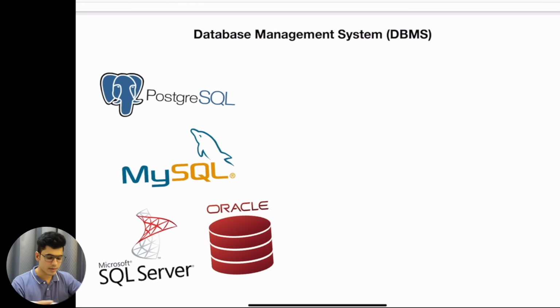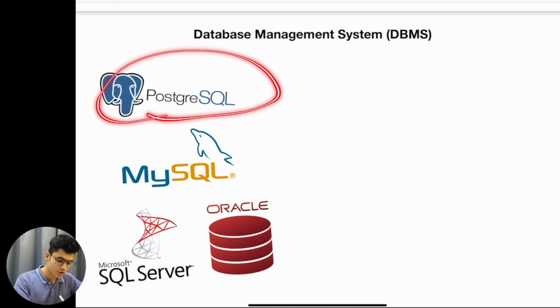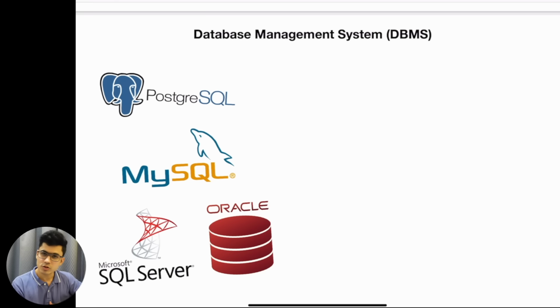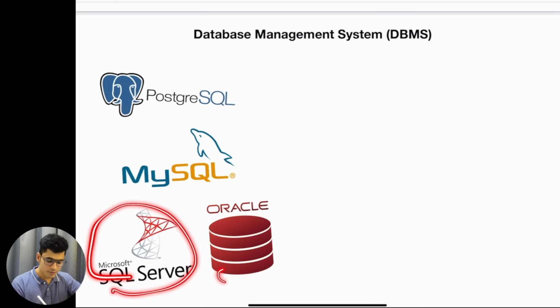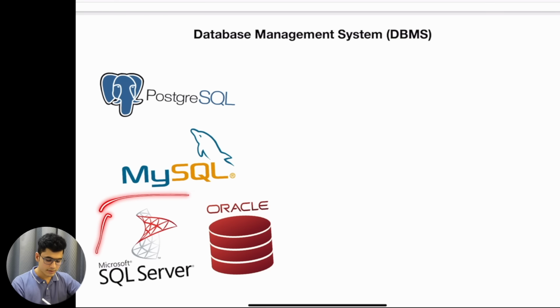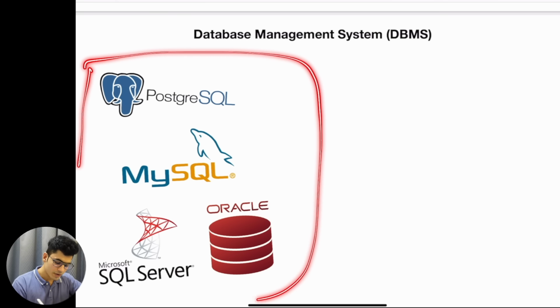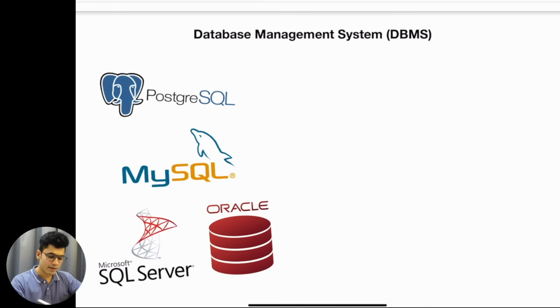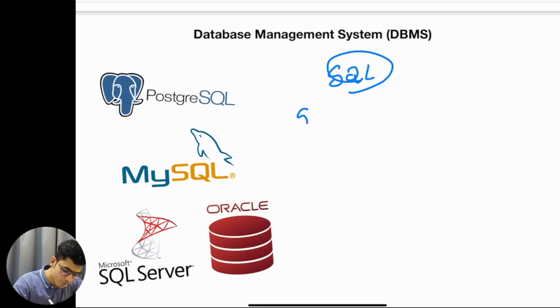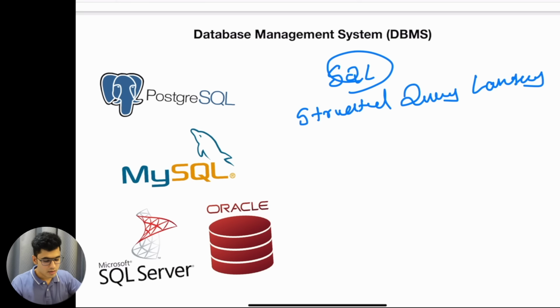There are different types of DBMS systems available. We have PostgreSQL, this is open source. We also have MySQL, this is open source. We have Microsoft SQL Server. We have Oracle. Okay, these are enterprise level. If you want to get started, Postgres and MySQL are the easiest to get started with. Now, to work with all of these systems, we have a language called SQL. This stands for Structured Query Language. Okay, now this is the language that we use to communicate with the database.